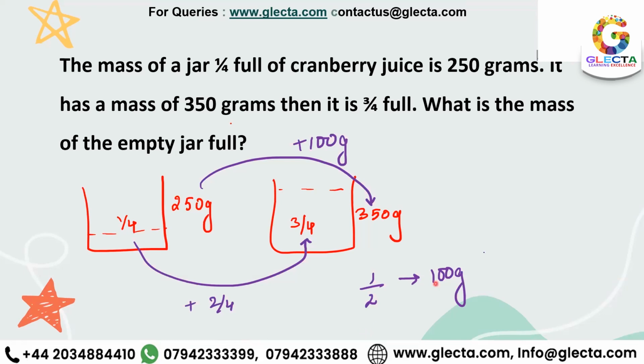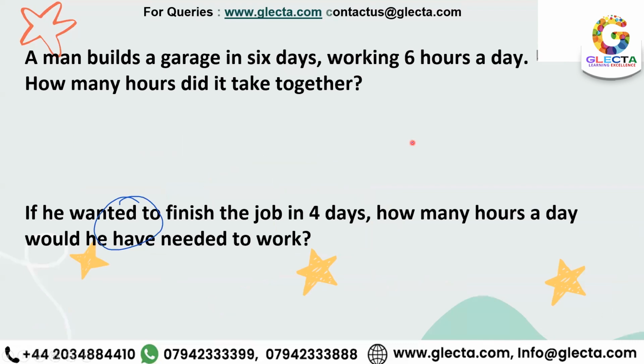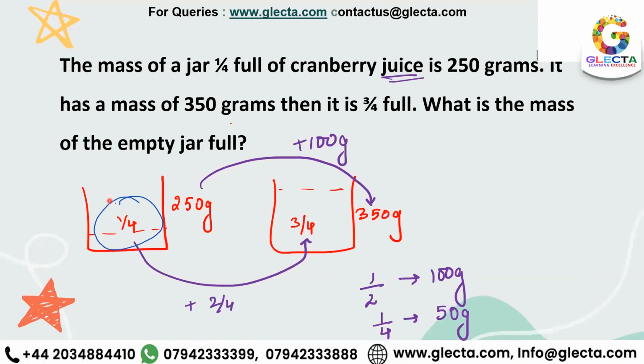But that does not give you the weight of the empty jar over here. There, 1/4 is filled with some liquid as well. Okay, yeah, liquid is juice. So over here, when we do 1/4, divide by 2, right? When you do division by 2, that means 1/4 represents 50 grams, right? So this 1/4 which is filled, the mass of juice that we are getting, represents 50 grams.